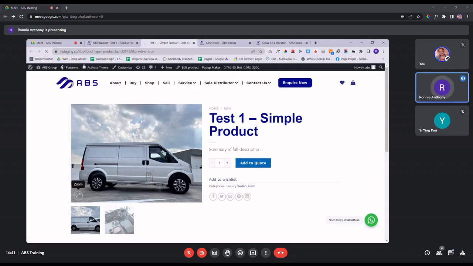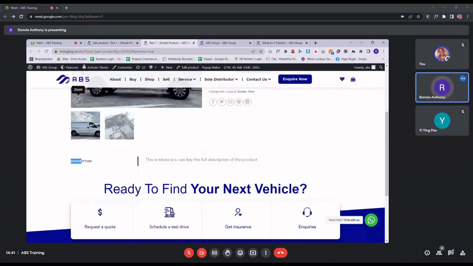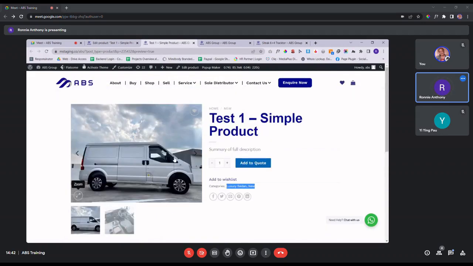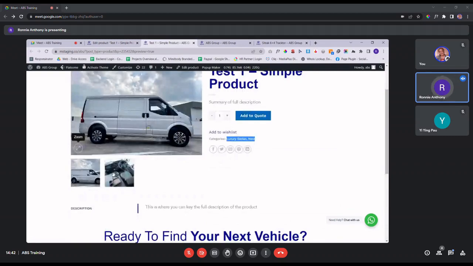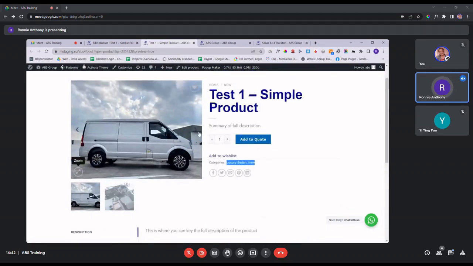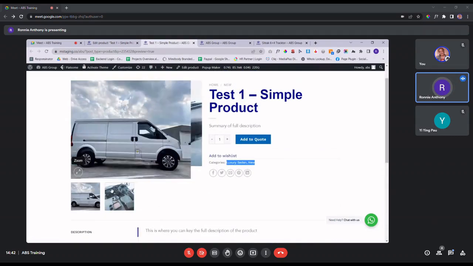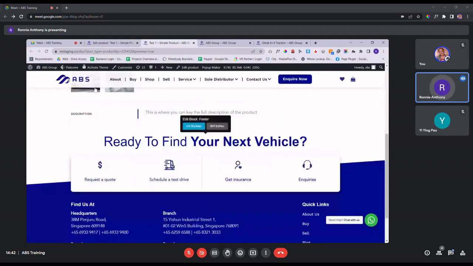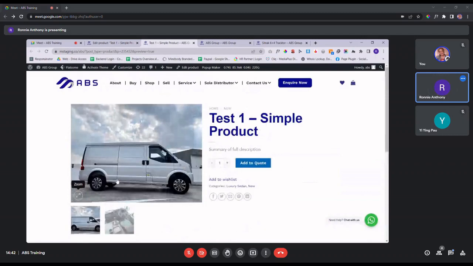Yeah, so here's the title. This is the short description that I mentioned earlier. This is the full description of the page. Then you will be able to see the category listed right here, and the main image, and then the additional images will be stored right here. So your user can either slide or click the image directly right here to see how it looks. Yeah, so that's pretty much it in terms of how you can create the simple product.